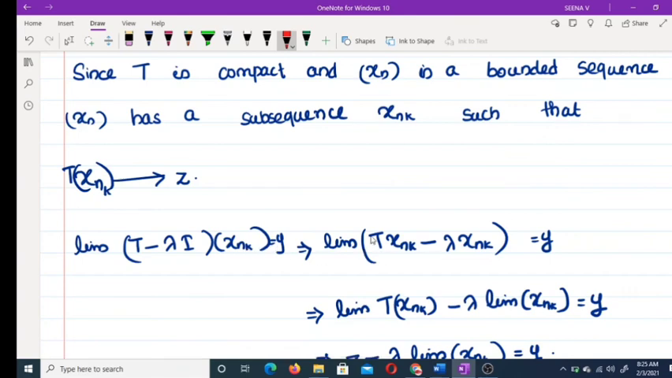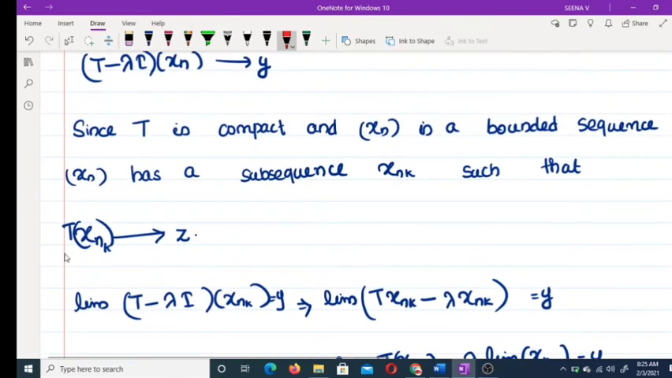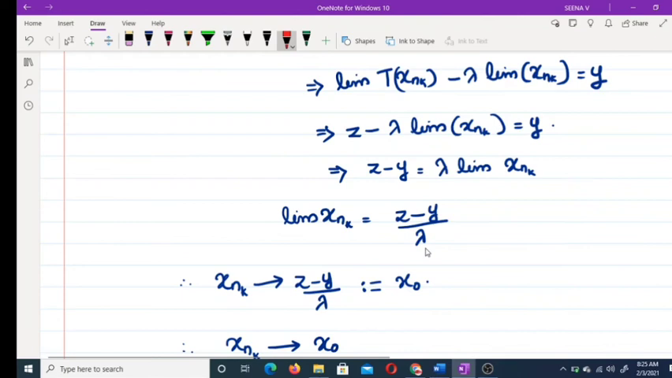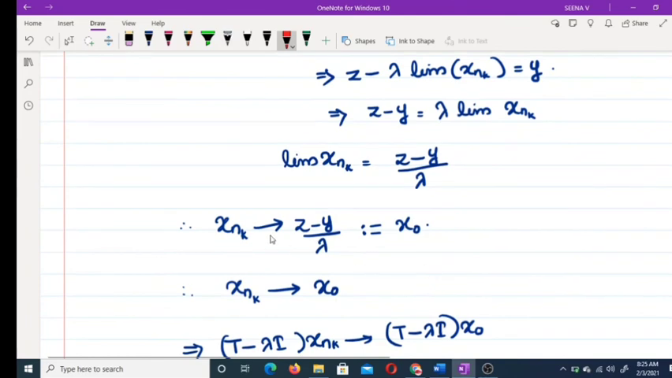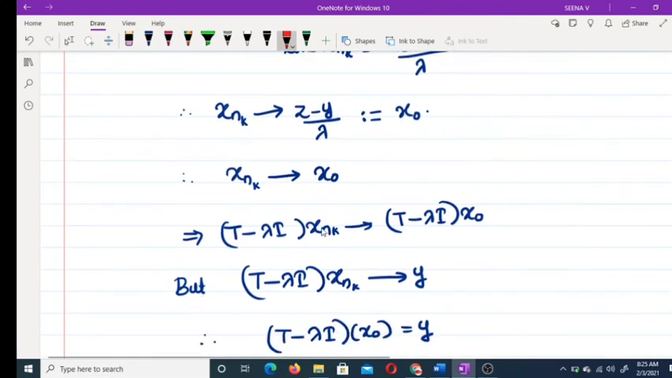Applying the limit, by definition, limit of T xnk minus lambda xnk equals y, limit of T xnk minus lambda times limit of xnk equals y. T xnk converges to z, therefore z minus lambda times limit xnk equals y, so lambda times limit xnk equals z minus y, and limit xnk equals (z minus y) by lambda, which we denote as some x naught. So xnk converges to x naught. Applying continuity again, (T minus lambda I) xnk converges to (T minus lambda I) x naught.